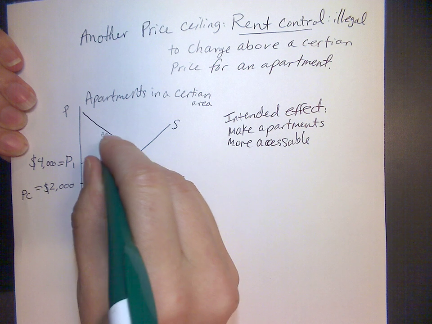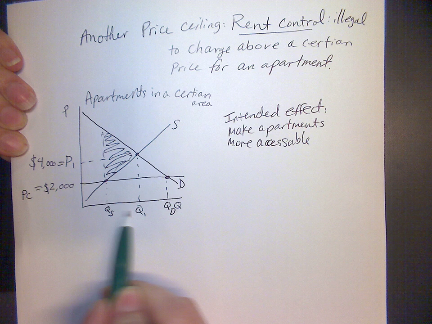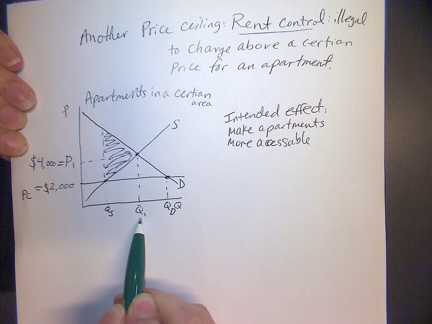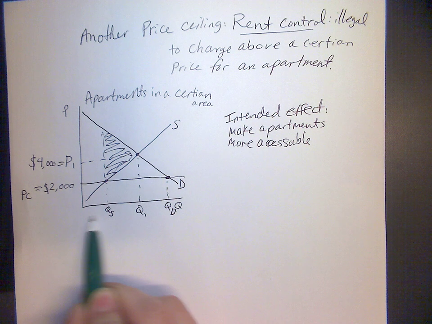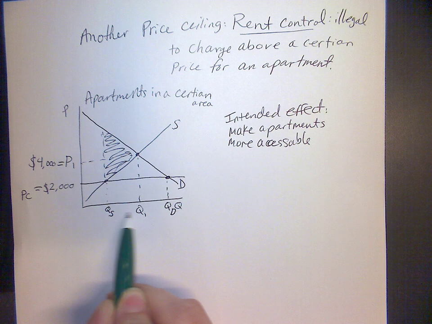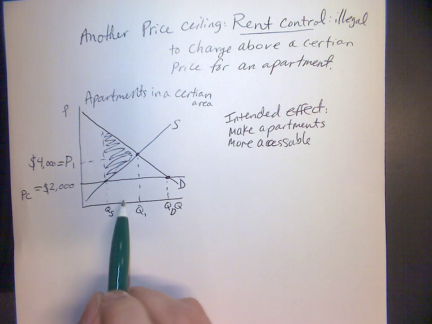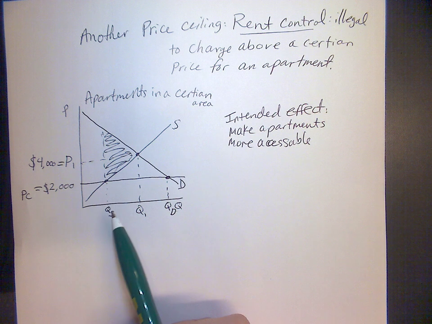We do have a deadweight loss, just as before, in the same area. These are the apartments that would be available and rented at the equilibrium price, but there are actually only this many apartments. So all these people who would have liked to rent or offer an apartment at $4,000 cannot do that, and all that value is lost.